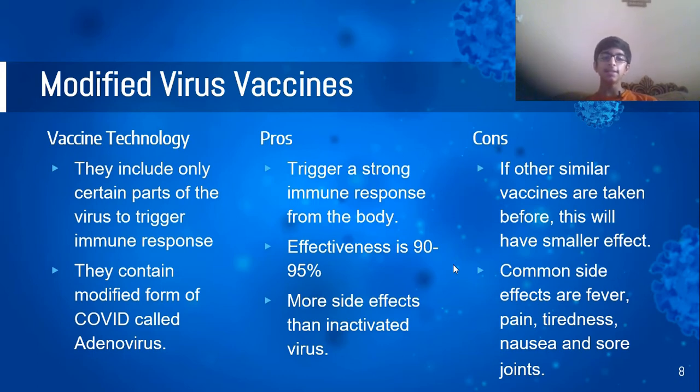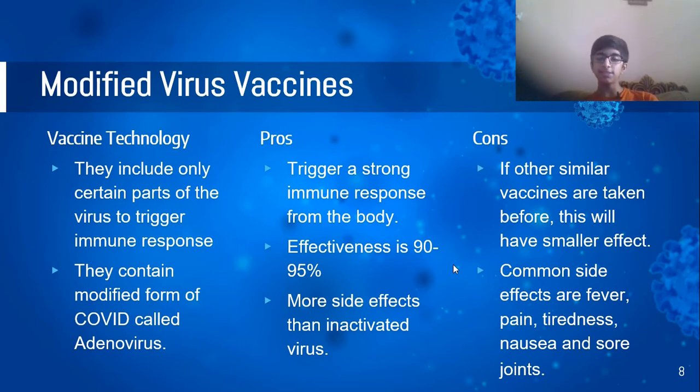They just contain a modified form of the COVID-19 virus which contains only specific parts, and this modified form of COVID-19 is called adenovirus.